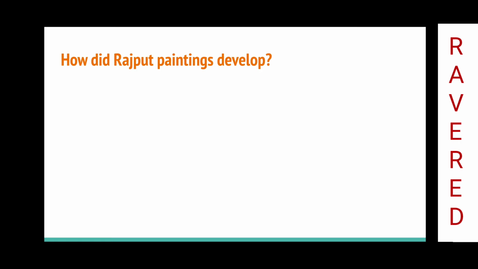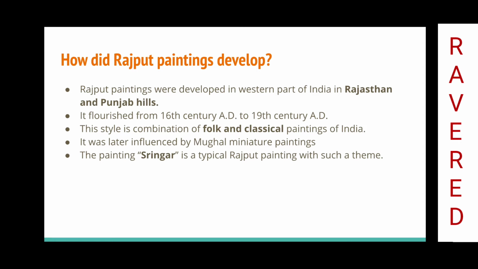How did Rajput paintings develop? Rajput paintings were developed in western part of India in Rajasthan and Punjab hills. It flourished from 16th century AD to 19th century AD. This style is a combination of folk and classical paintings of India. It was later influenced by Mughal miniature paintings. The painting Srinagar is a typical Rajput painting with such a theme.